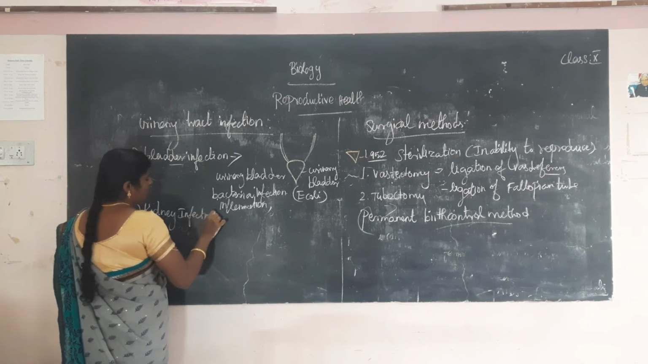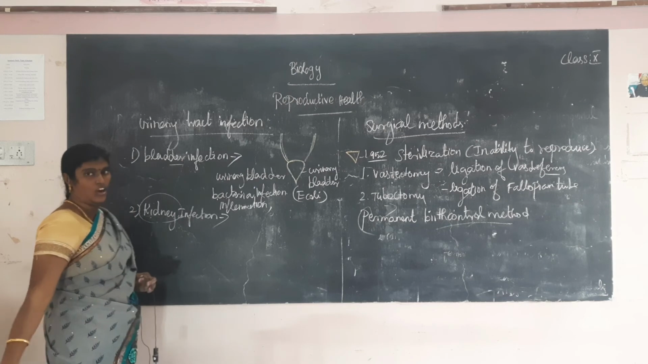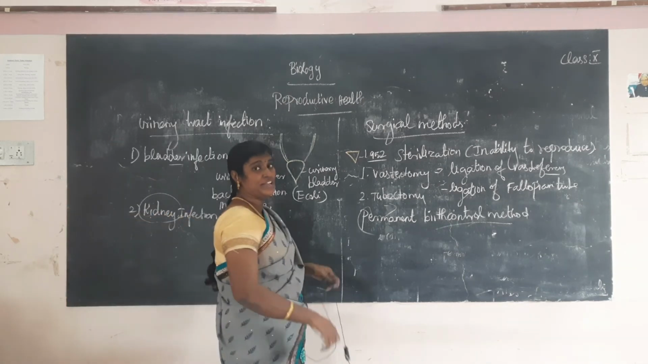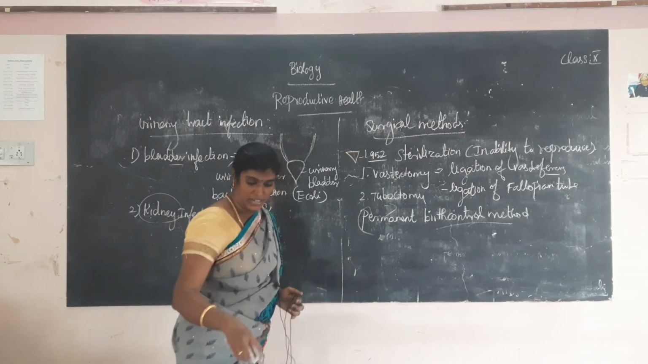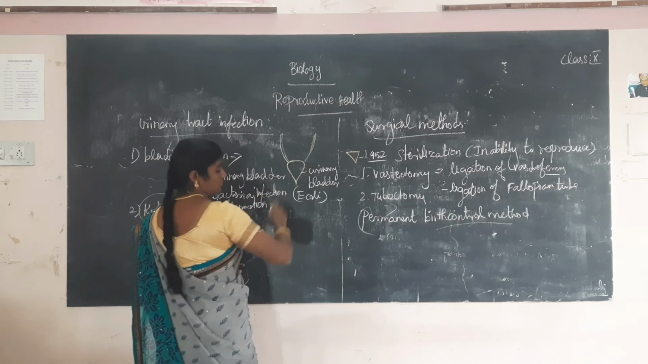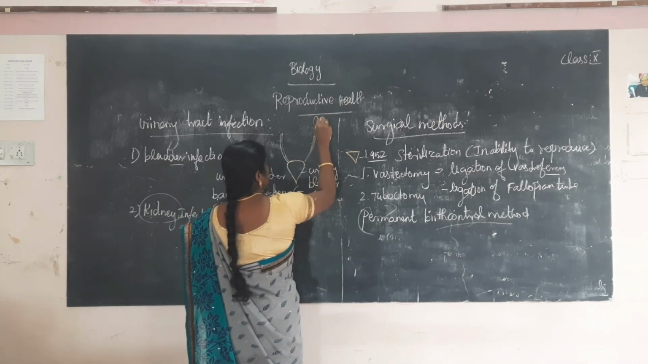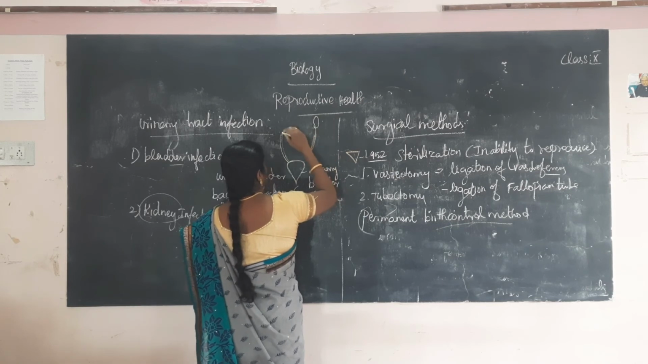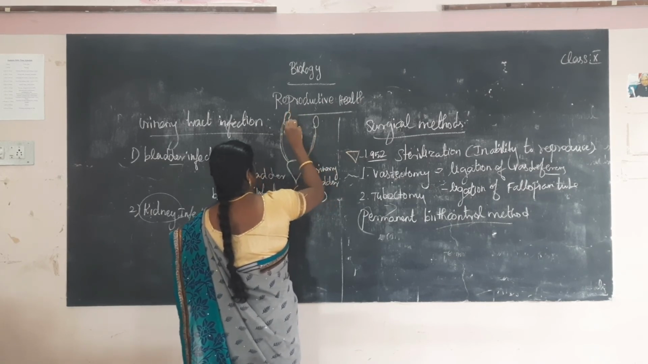What is kidney? It is an excretory organ. Already you know what is kidney. Kidney is an excretory organ. Where is it located? It is in the abdominal cavity, below the abdominal cavity. For example, this is the kidney region. A small pear-shaped kidney is present.